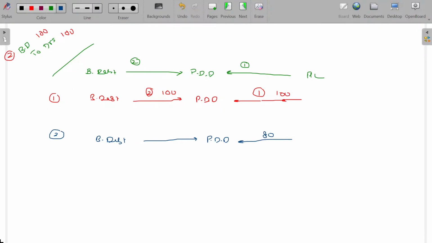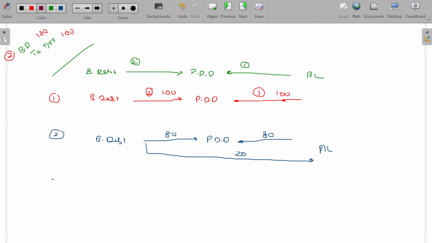So if there is a shortage, 80 can be from here, balance 20 could be directly from the P&L account. Directly from the P&L account. Is that clear? If the amount is sufficient enough, no problem. If it is a shortage, to the extent of 80 can be adjusted in the PDD, another 20 rupees we can take from the profit and loss account. Fund is over, then contribute from your other amount.